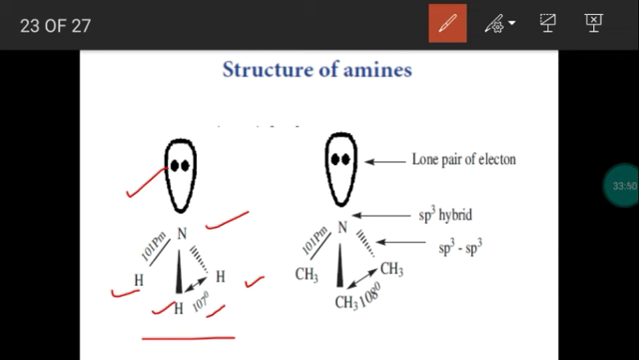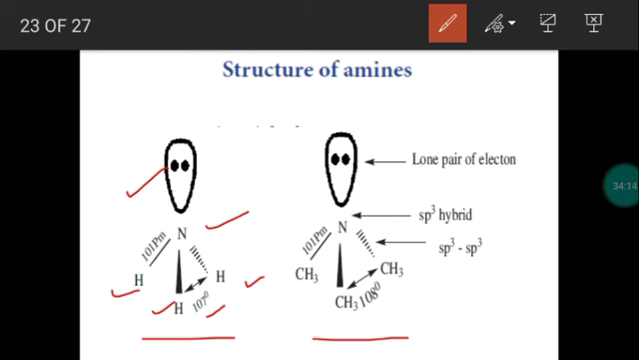Between the electron pairs there will be a repulsion. Bond pair, lone pair repulsion will be there, so the bond angle is reduced to 107 degrees. Now come to the amines. Amines are the derivatives of ammonia. You take trimethylamine. Okay, so this is trimethylamine.